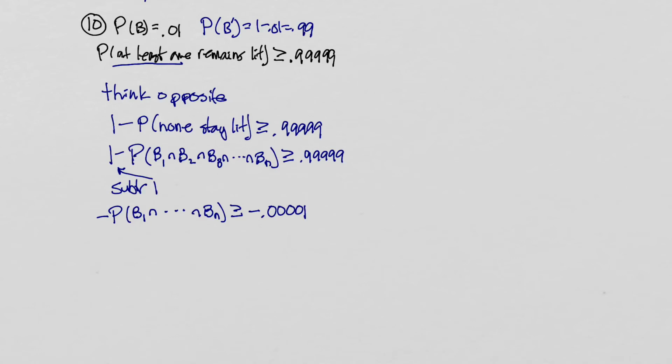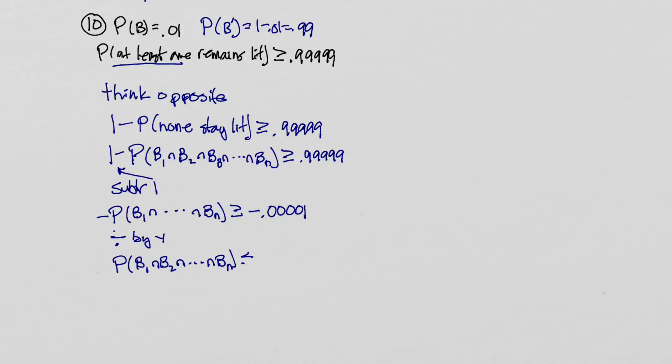So now what we're going to do is we're going to divide both sides by this negative 1. And we know that when you multiply or divide an inequality by a negative, this symbol changes direction. So we're going to have the probability that the first one burns out, and that the second one burns out, and so on, and that the nth one burns out.